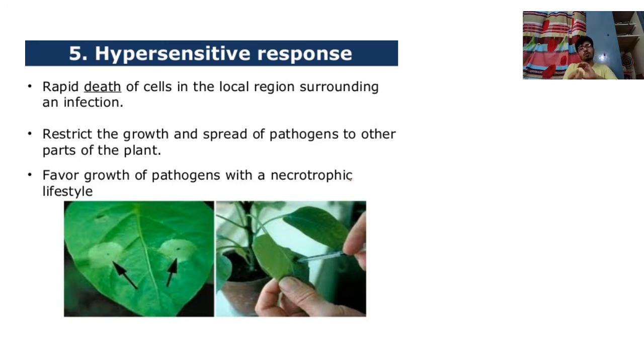Now what happened? Think, the pathogen is incompatible, so if that area of the plant is dead, how can it go further? So in this way the plant can give immunity to the other parts of the plant. So the hypersensitivity response is a part of effector triggered immunity. A necrotic lesion will develop and that area is dying.